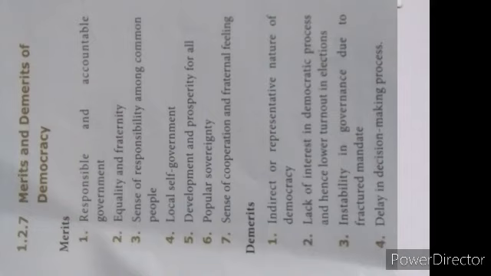And some demerits will also be there. Where there is merit, there will be demerit, but we want to overcome all these demerits. What are the demerits? The indirect or representative nature of democracy. We select a representative, and that person should work properly. Actually, democracy means they should do good for the people, but practically nowadays we see that not all representatives are doing good.